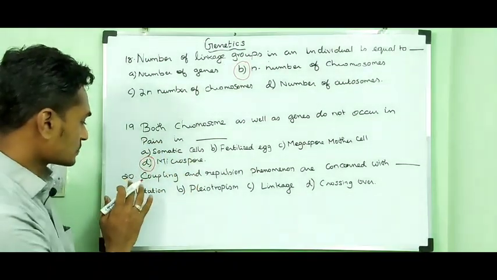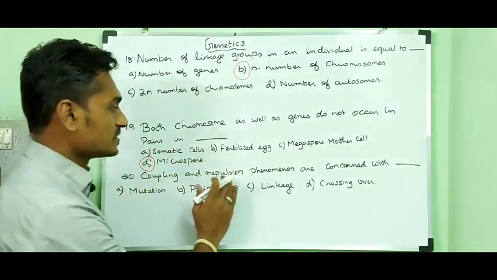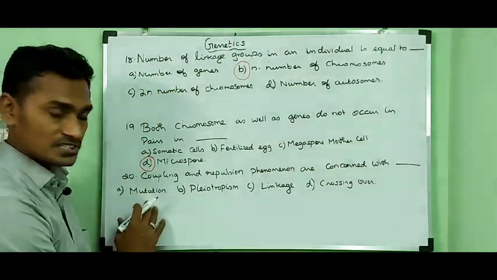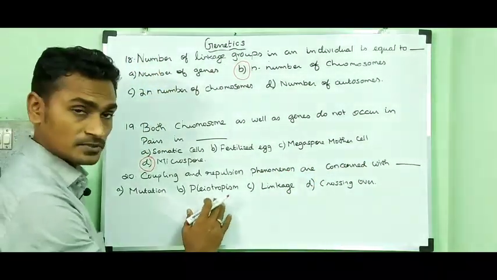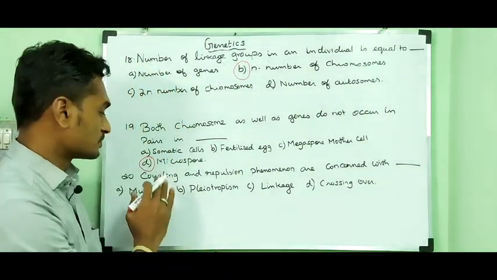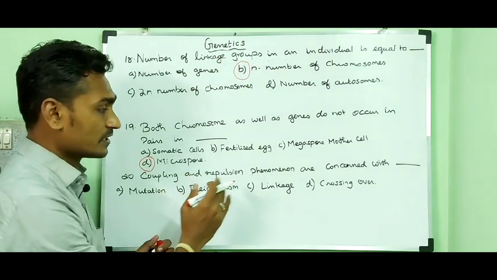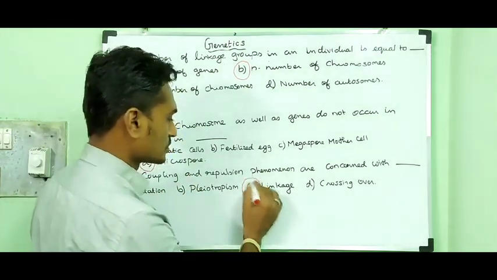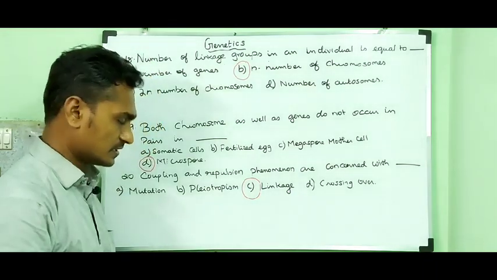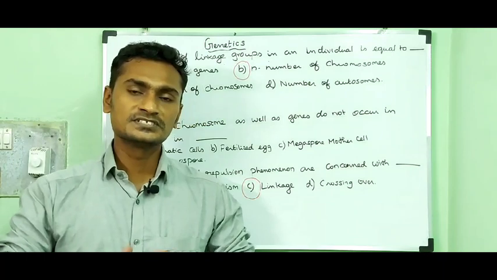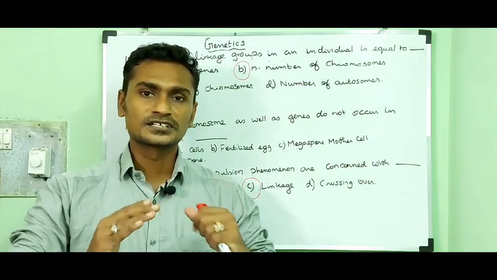Then the last question. Coupling and repulsion phenomena are concerned with option A, mutation. Option B, pleiotropism. Option C, linkage. Option D, crossing over. So repulsion and coupling are concerned with the linkage process. So with this information, I am going to conclude this video.